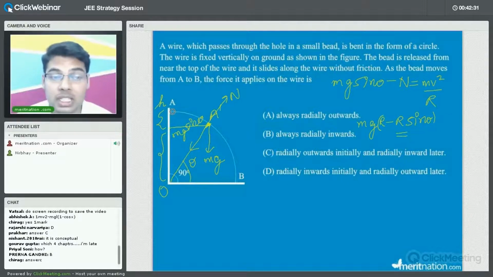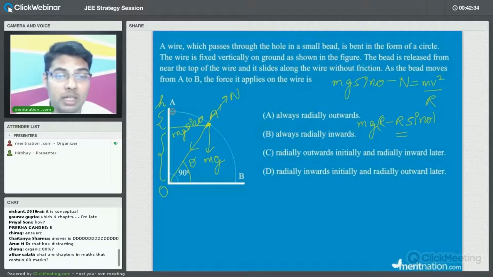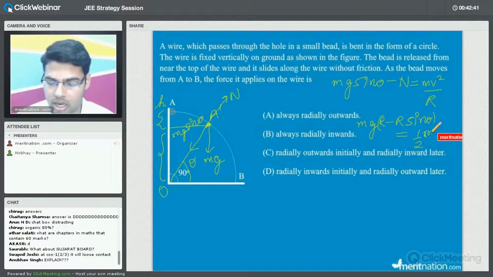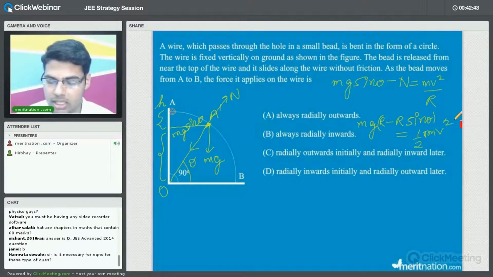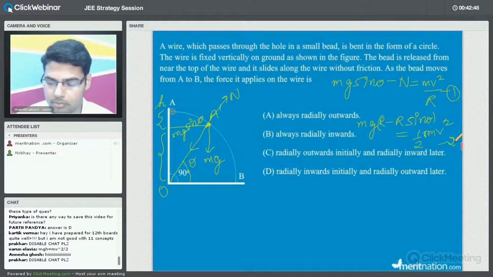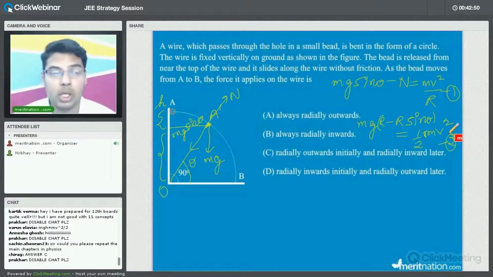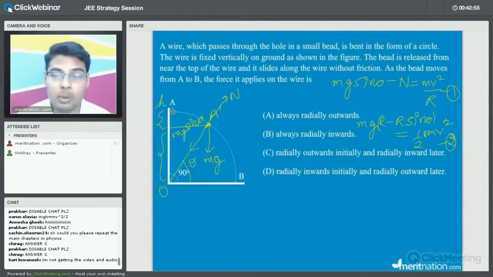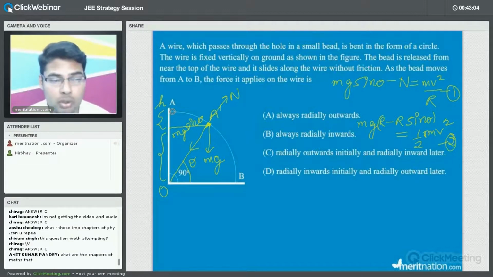Now this will be equal to the gain in kinetic energy. So what is the gain in kinetic energy? It has been released from rest at point A. So the gain in kinetic energy will be nothing but simply half mv square, right? So let us say this equation is equation 1, this equation is equation 2. We are more worried about the normal reaction. So just try to write, yes, Goswami, you are absolutely correct. That is what we have done. MGH, absolutely correct. We have just tried to substitute mgh, right?